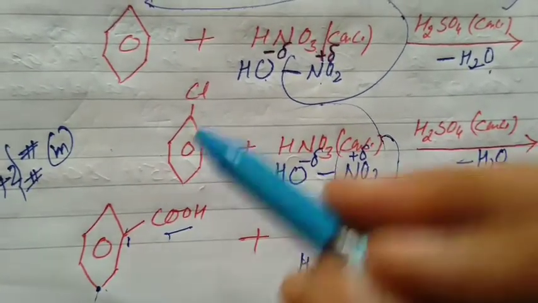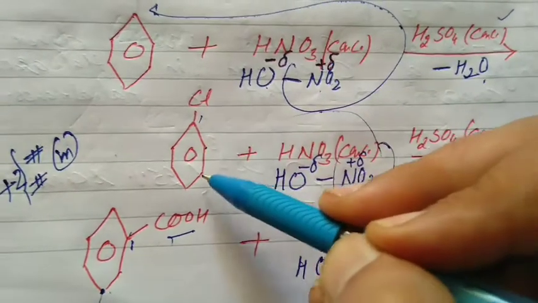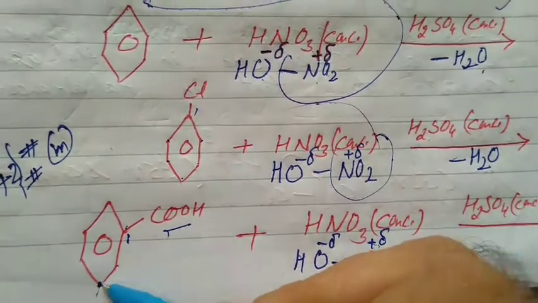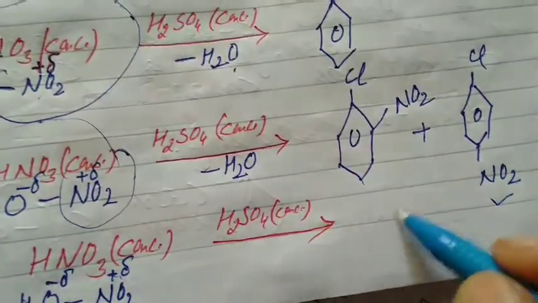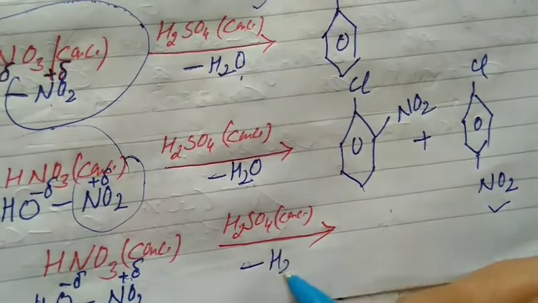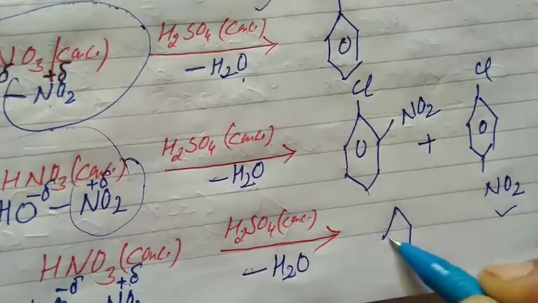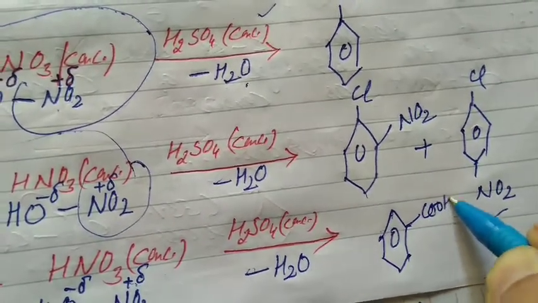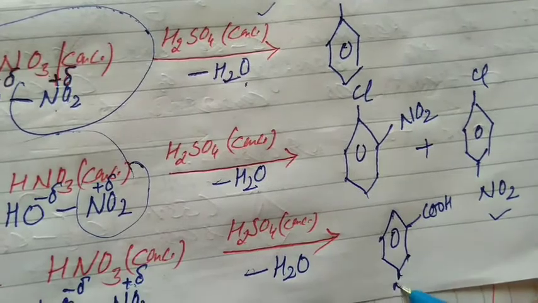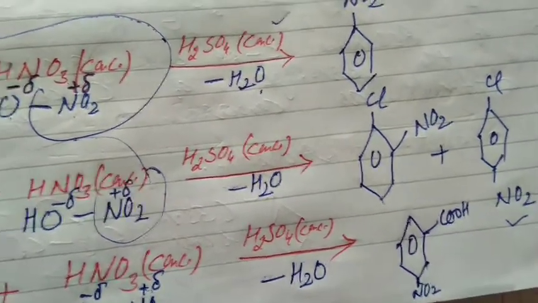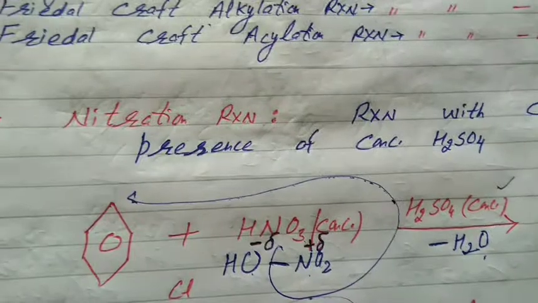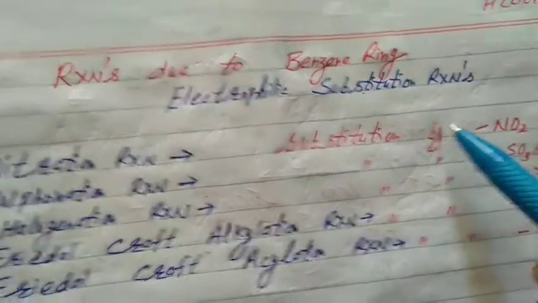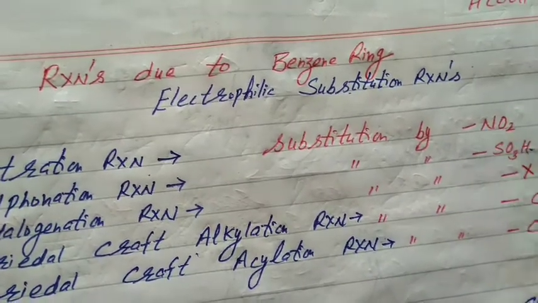Ortho, meta, para, going anti-clockwise. It is the meta position, students, 1, 3. What will happen? At first, dehydration. It's benzoic acid. The electrophile NO2 will come at the meta position. We got meta-nitrobenzoic acid. That's the first reaction, the nitration reaction. The key point is that nitration reaction starts from the letter N and hydrogen is substituted by the NO2 group. Again, it starts from the letter N.